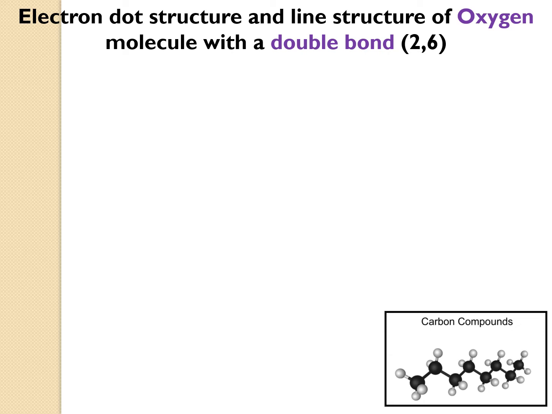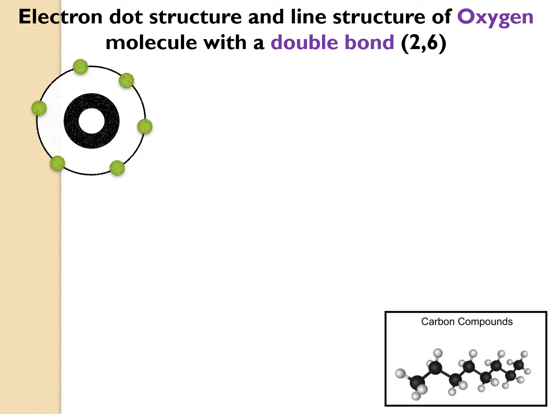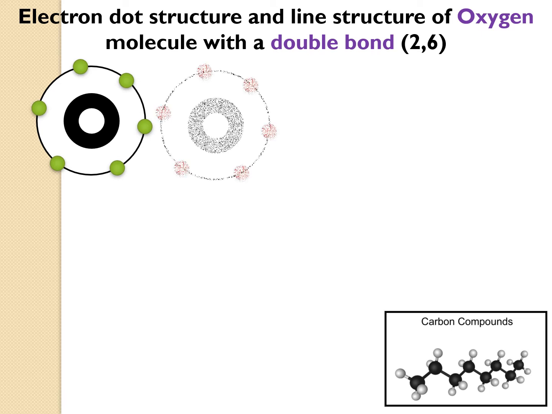Electron dot structure and the line structure of the oxygen molecule with a double bond. So oxygen is nothing but 2, 6. So I'll show you the oxygen. Here I have not shown the 2 electrons, only the outermost electrons, that is, 6 electrons are shown. So this is your oxygen 1 and this is your second oxygen.